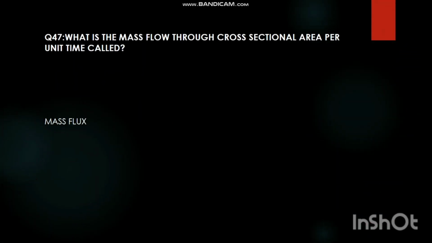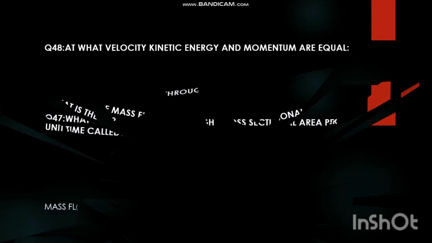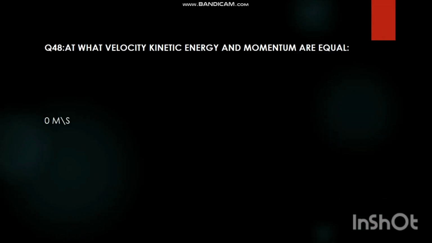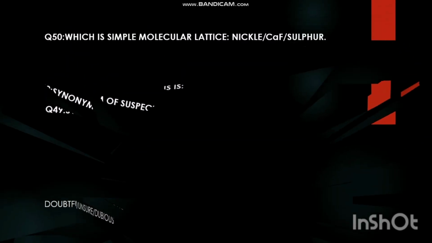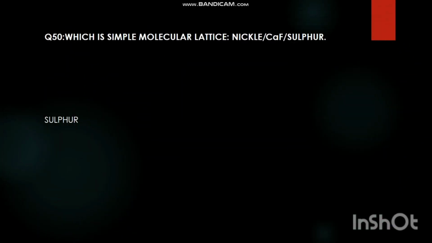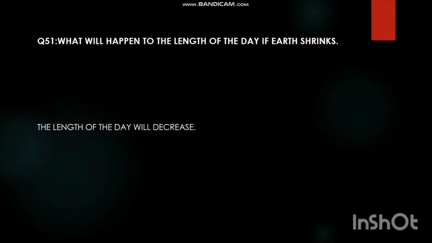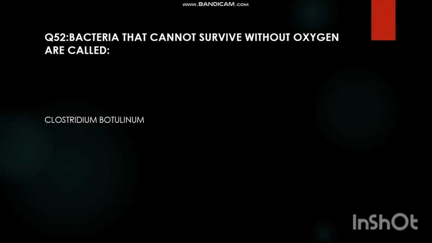What is the mass flow through cross-section area per unit time called? Mass flux. At what velocity are kinetic energy and momentum equal? 0 meter per second. Synonym of suspicious is doubtful, unsure, dubious. Which is simple molecular lattice? Sulfur. What will happen to the length of the day if Earth shrinks? The length of the day will decrease. Bacteria that cannot survive without oxygen are called Clostridium.